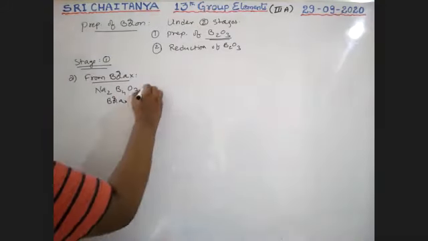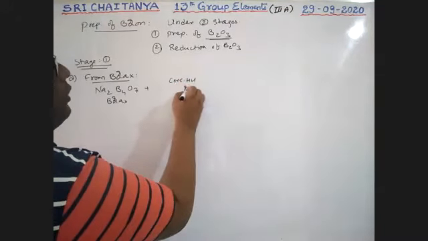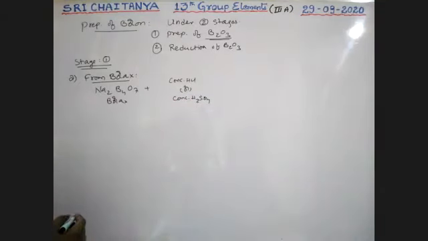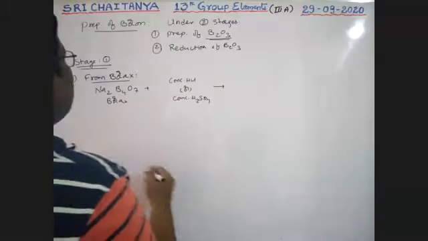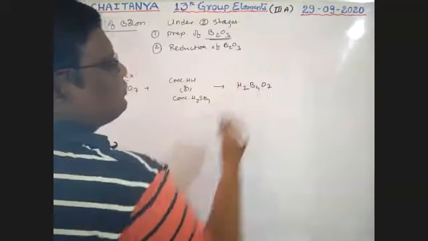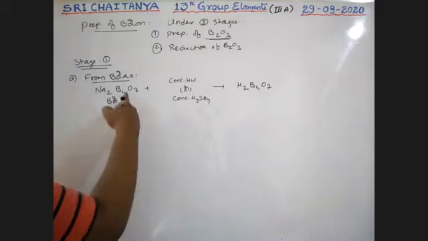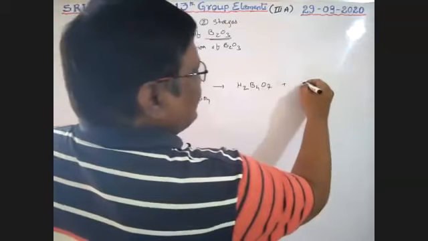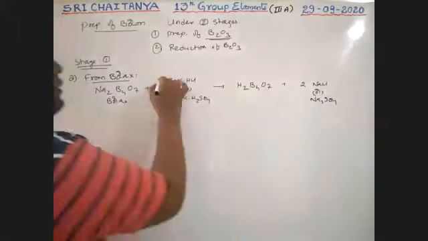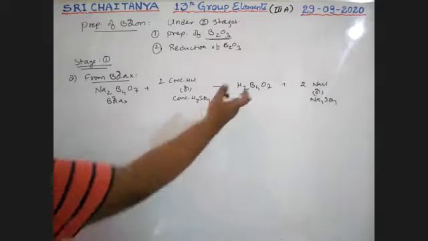If this borax is treated with concentrated HCl or concentrated H2SO4, whatever the acid may be, it gives H2B4O7, tetraboric acid, plus 2 NaCl or Na2SO4 as the product.